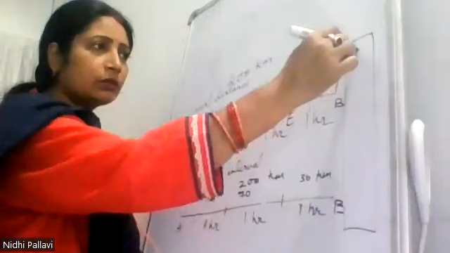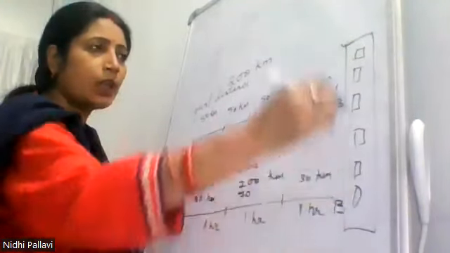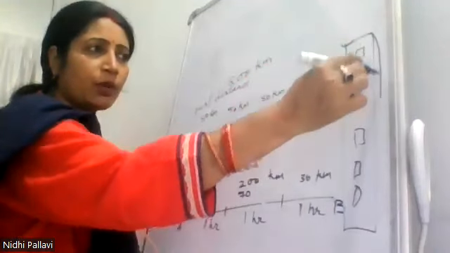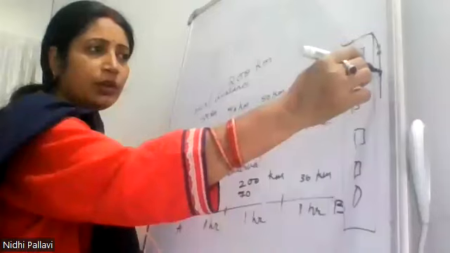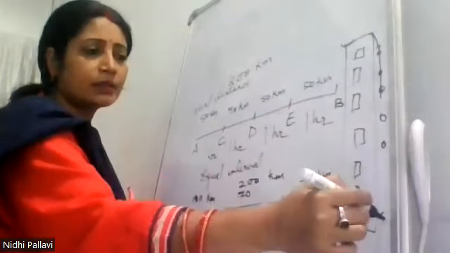Okay, everyone? When anything is dropped from a height, suppose this is a building, this much tall, a very big building, and you drop anything from here, first it will move slowly like this.